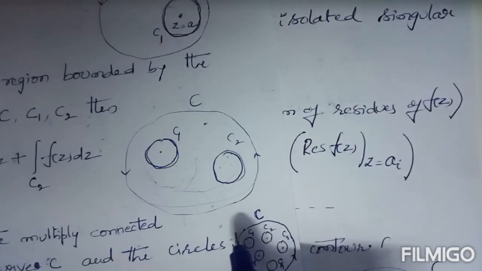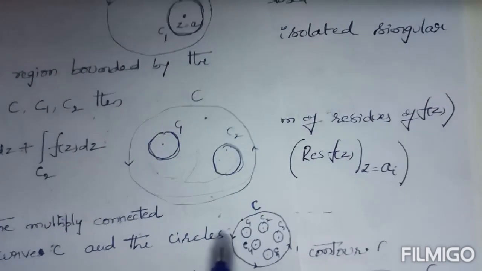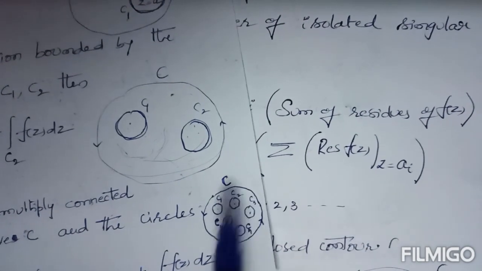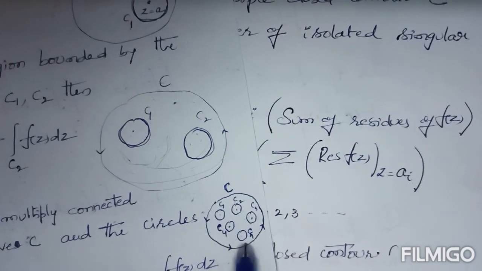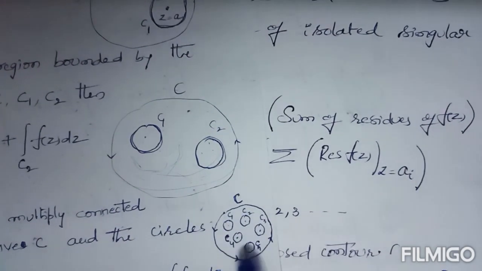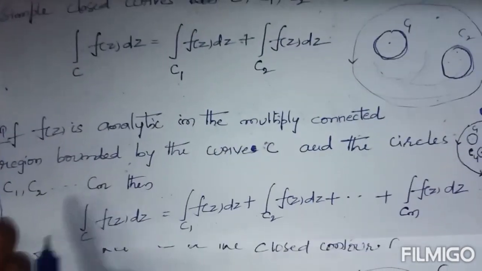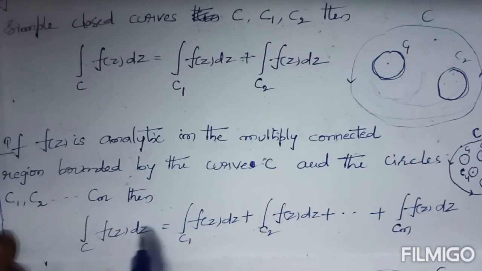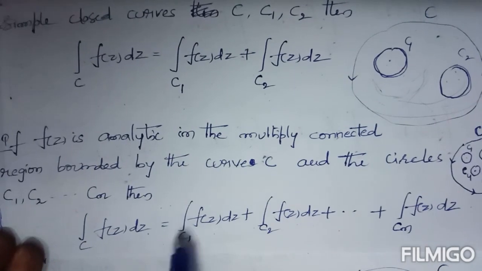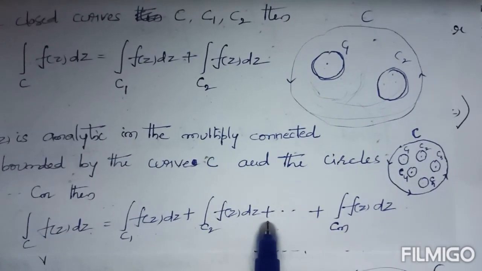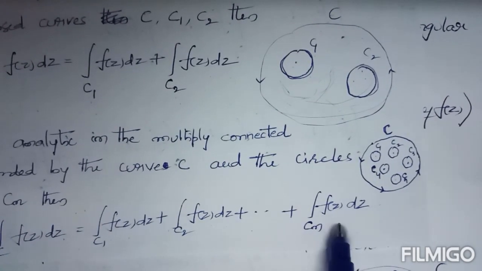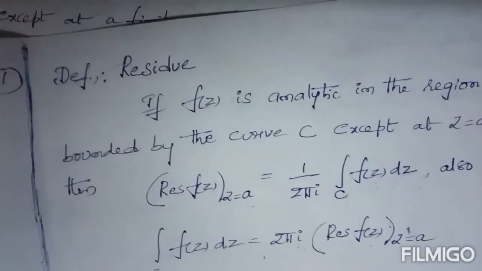Similarly, if f of z is analytic in the region bounded by C, C1, C2, C3 and so on up to Cn, then the integral over C of f of z dz equals the integral over C1 of f of z dz plus the integral over C2 of f of z dz plus and so on, plus the integral over Cn of f of z dz. These three are the most important points to prove Cauchy's residue theorem.